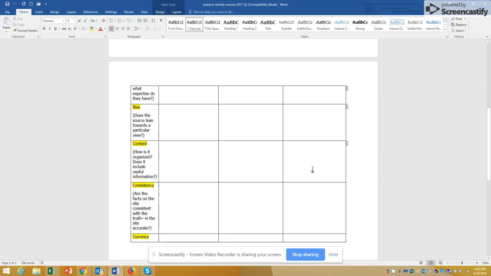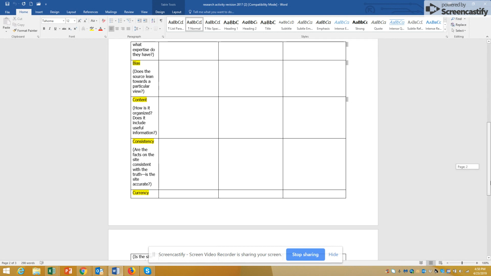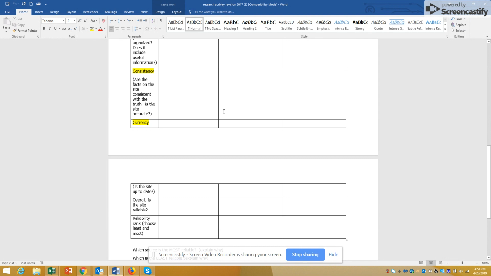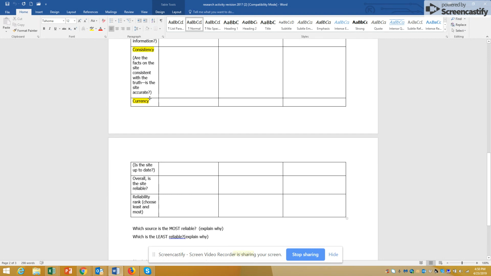Content, this is where you need to read the website carefully and explain how it's organized and what useful information it includes. Consistency, not just yes or no. Is the site accurate? Do you find the same information on all 3 sites, so that there's consistency? If not, tell me what information is different on what site and give examples to prove that. Currency, is the site up to date? Yes, because, or no, why not?